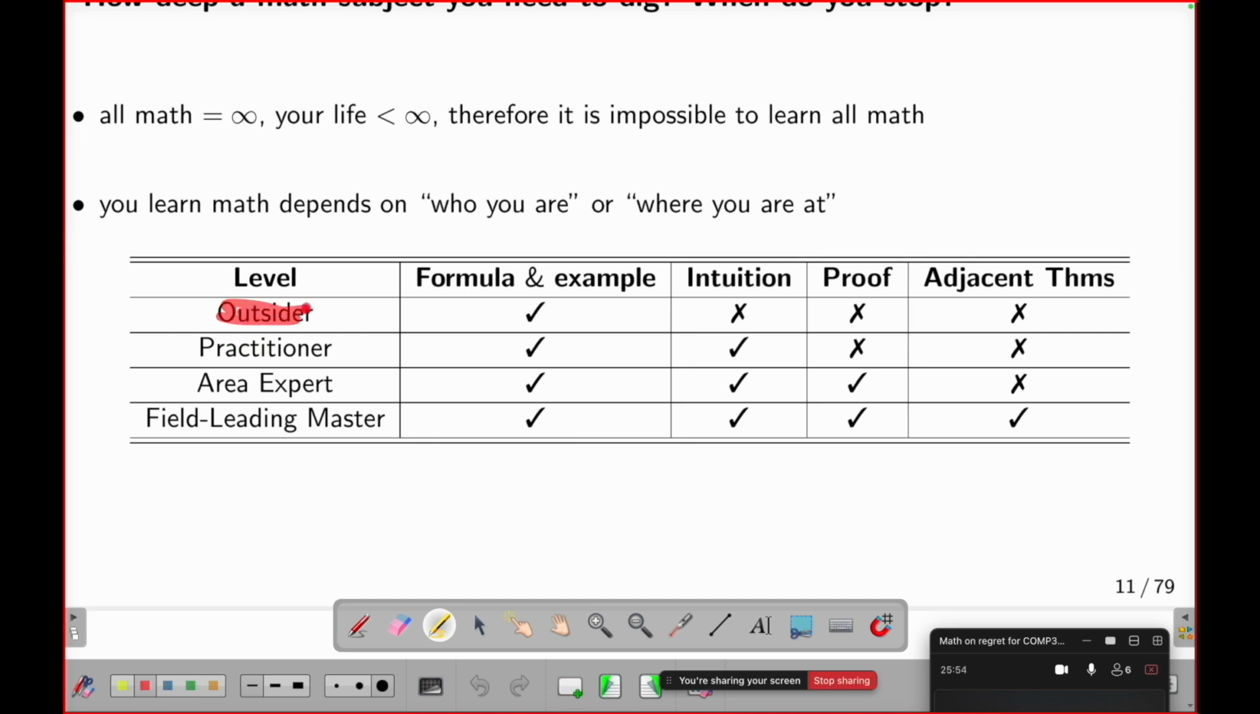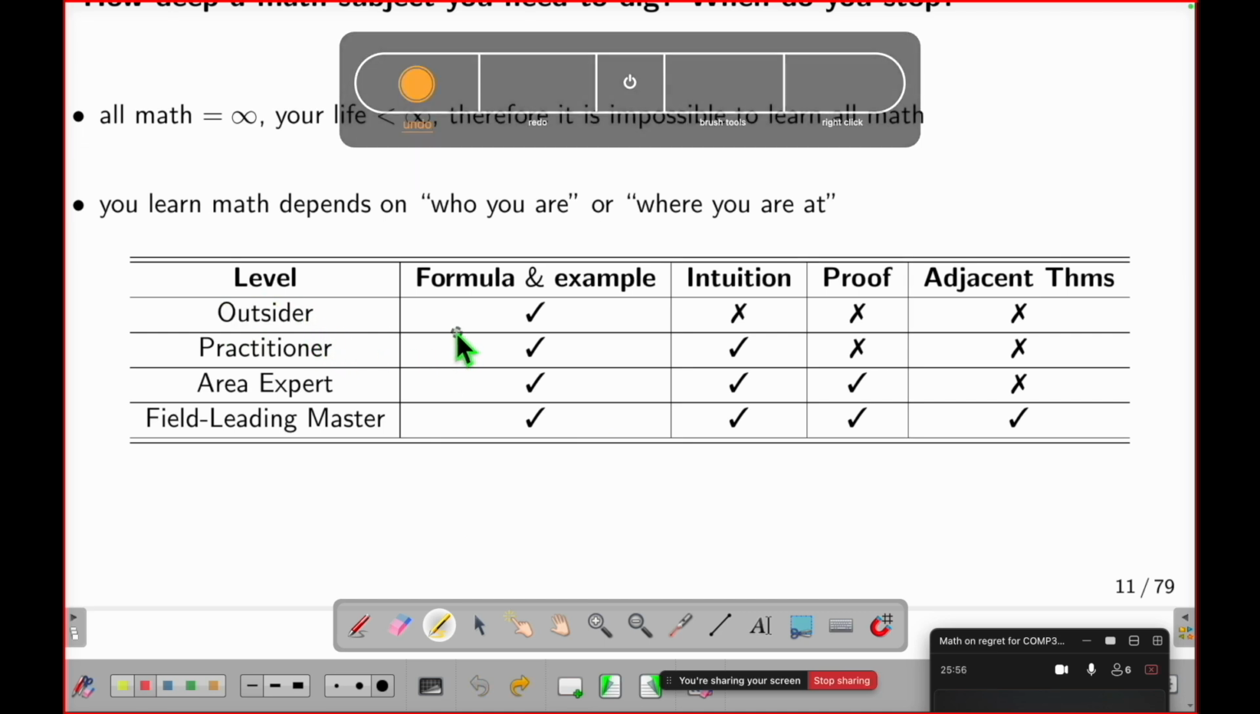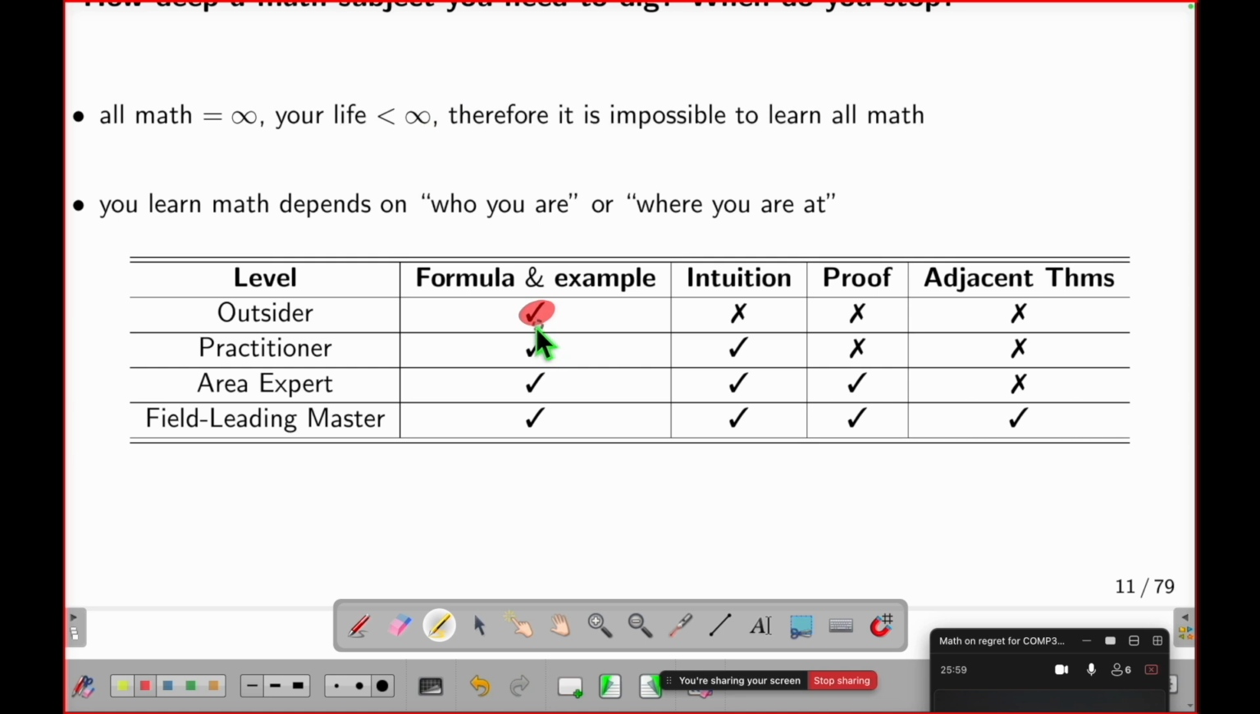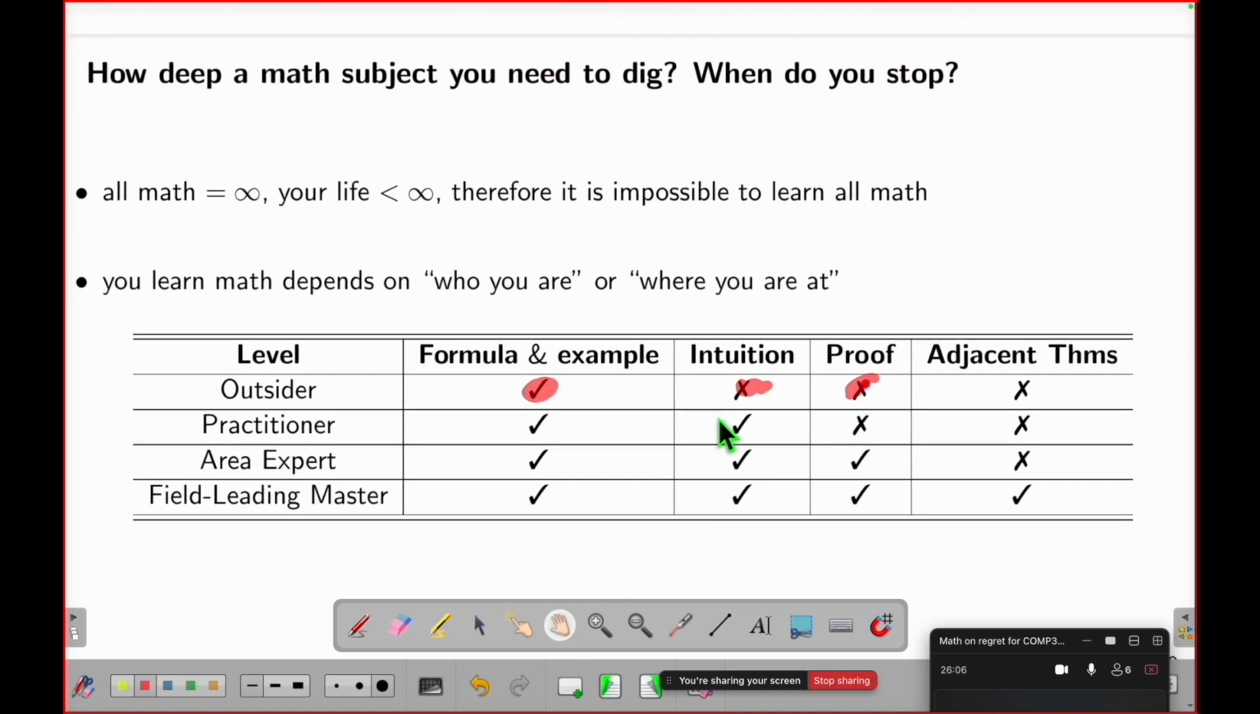If you are an outsider, just using it for your purpose, you just need to know how to use a formula. You don't care what it means, and you don't care about how to prove it. Don't put too much burden on yourself.